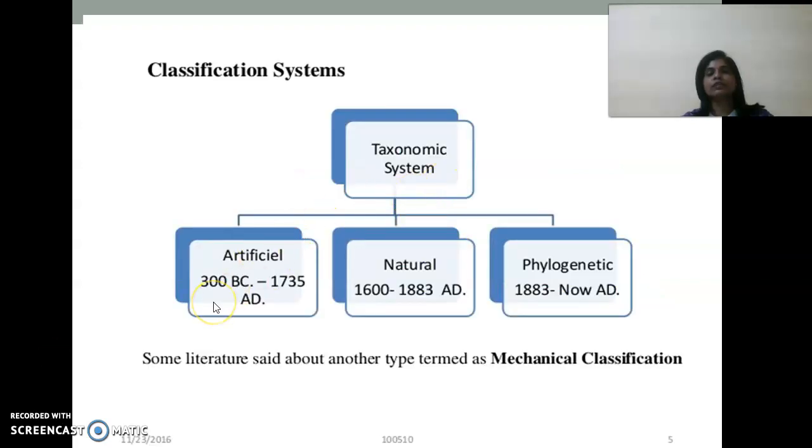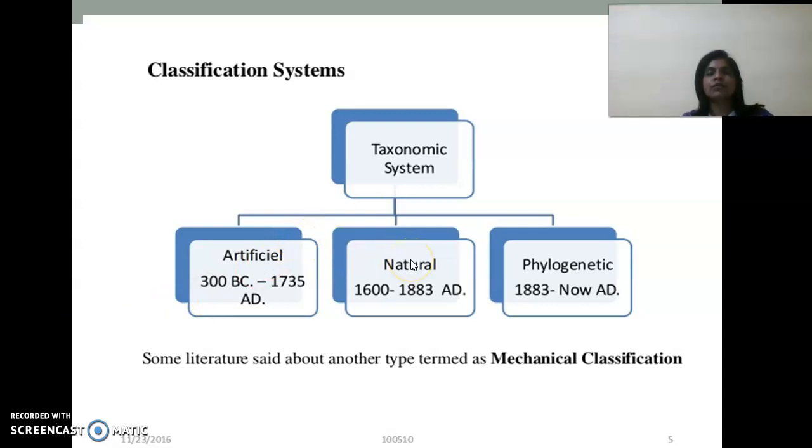There are three main taxonomic systems of classification: the artificial system of classification, the natural system of classification, and the phylogenetic system of classification. First, the artificial system of classification is based on only a few observable characters. This system doesn't have an evolutionary base to categorize the organisms. The artificial system of classification is not that convenient.